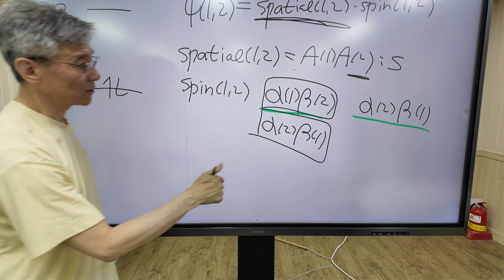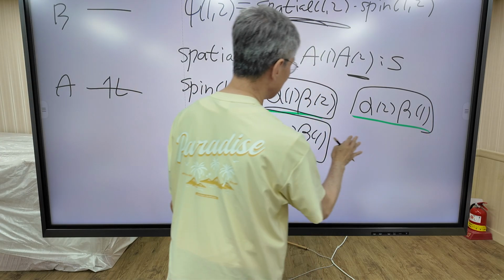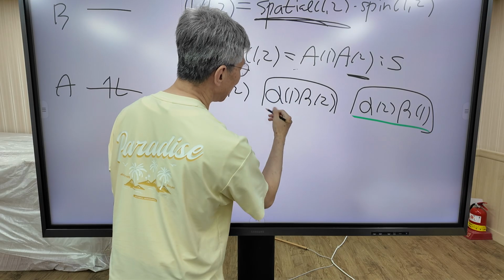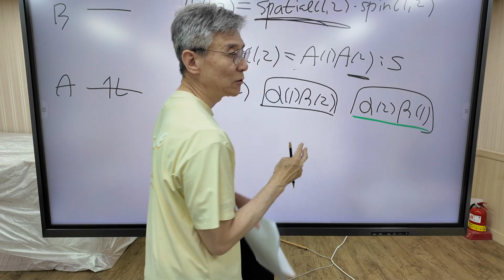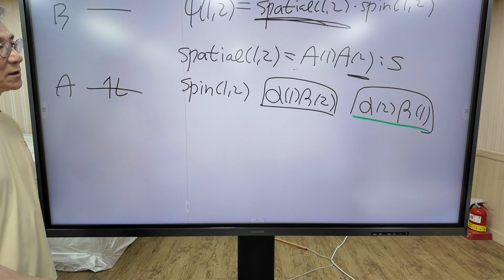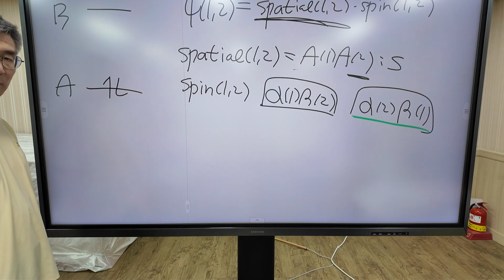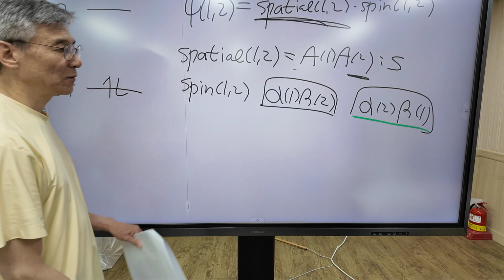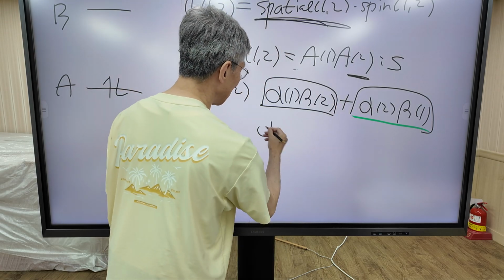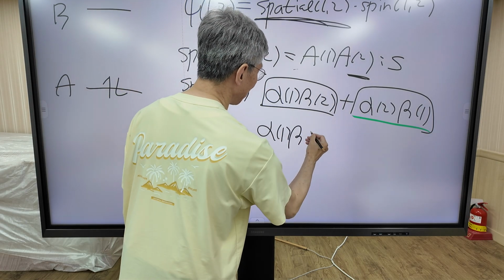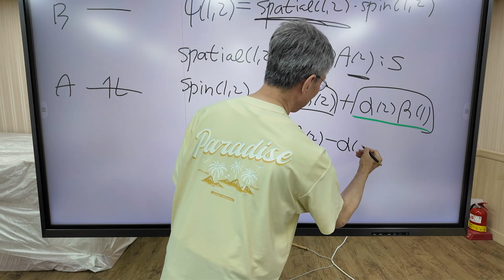So this function also. So we are going to take linear combinations of these two functions to generate two new functions, a symmetric function and an anti-symmetric function. The first function is just the sum of the two functions, and the second function is this one.